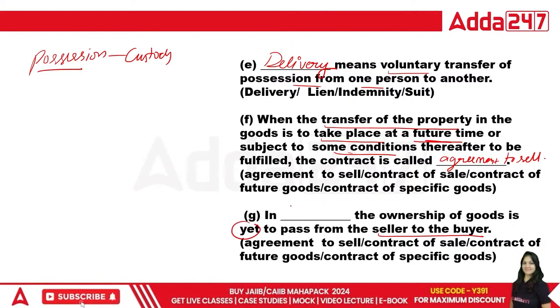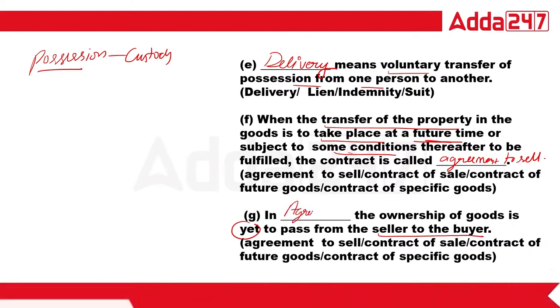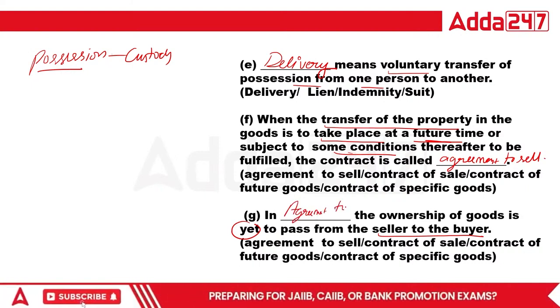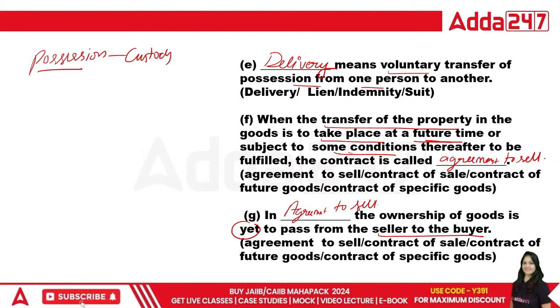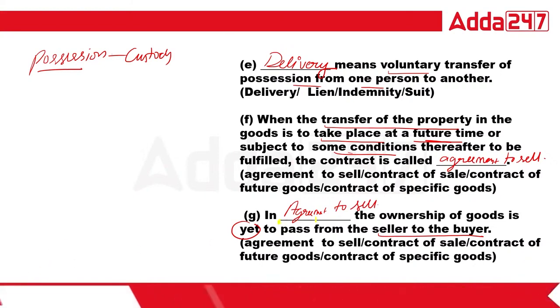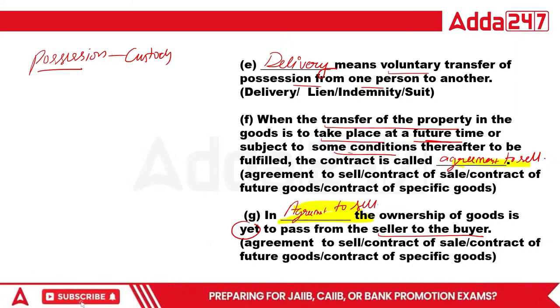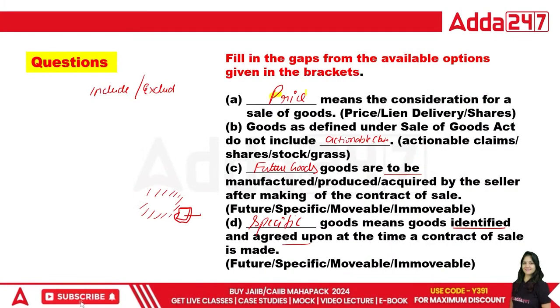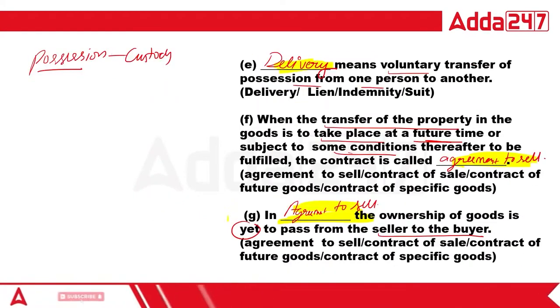So this is called agreement to sale. This is delivery. This is price, actionable claim, future goods, specific goods.